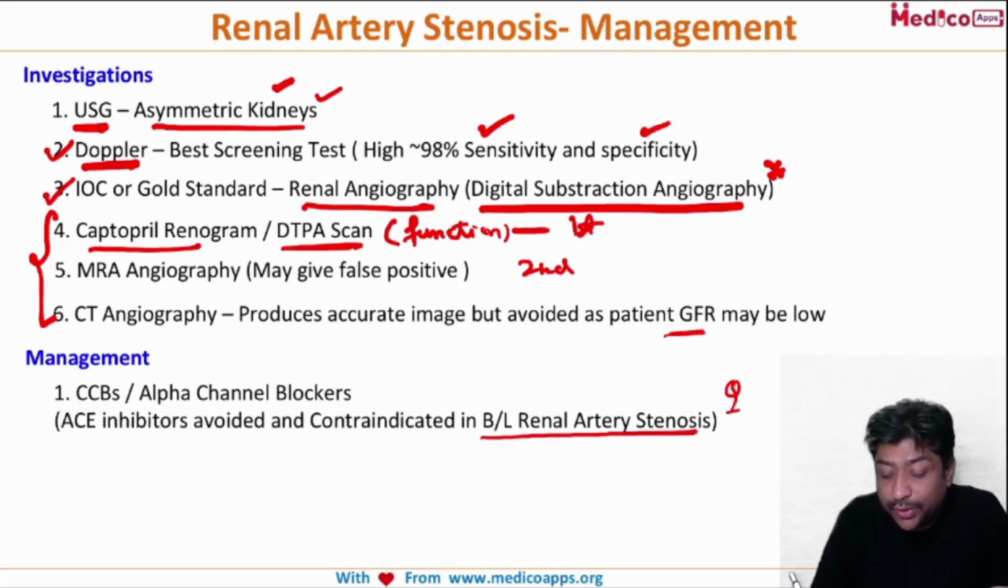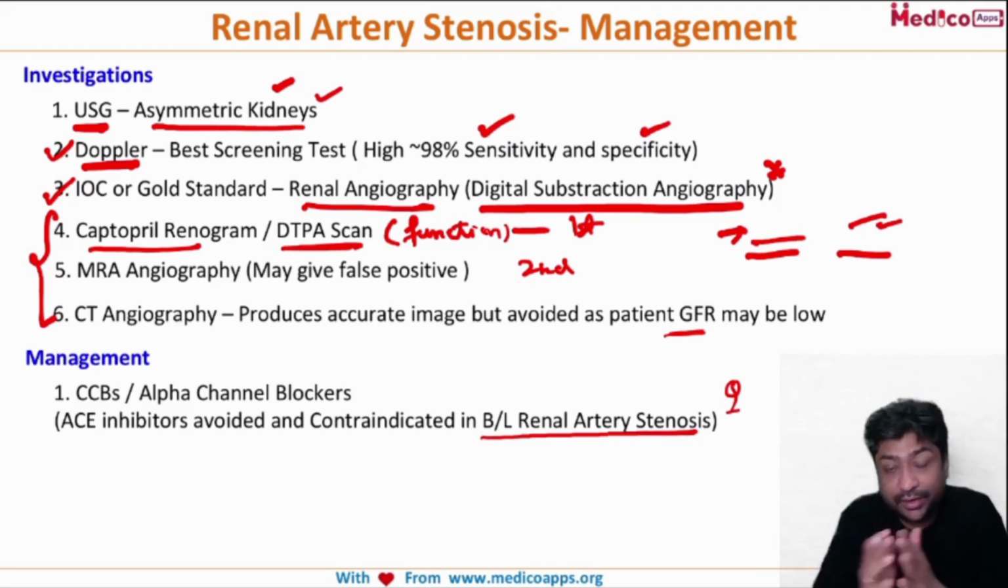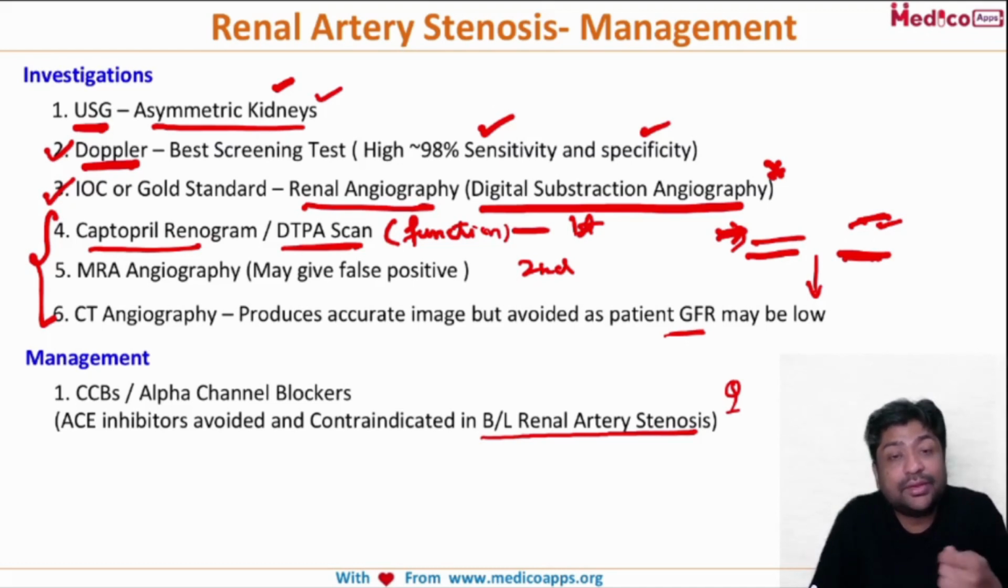We have seen what will happen. Already there is decreased blood flow, and if you give ACE inhibitors, it will dilate the efferent arterioles. So there is decreased blood flow, and you have dilated the efferent arterioles. What will happen? It will further decrease the GFR. So if you give ACE inhibitors in your renal artery stenosis patient, especially a bilateral renal artery stenosis patient, it will lead to a decrease in the GFR.